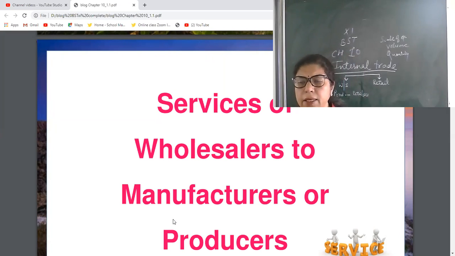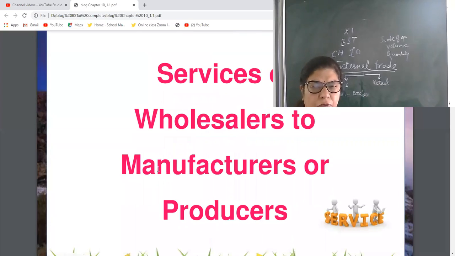And last, it is not possible for a producer to go to every corner of the country and sell their product. Generally, they have to concentrate on the production process, and all this marketing and selling will be performed by the wholesalers. So that is the benefit the producer will mainly get.